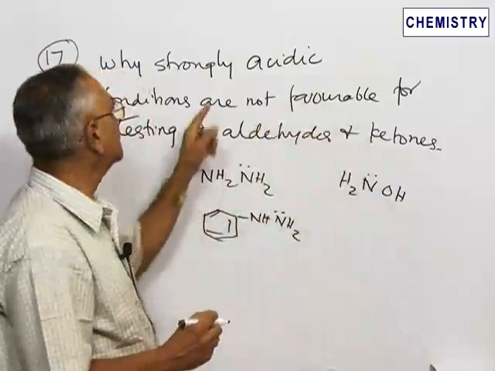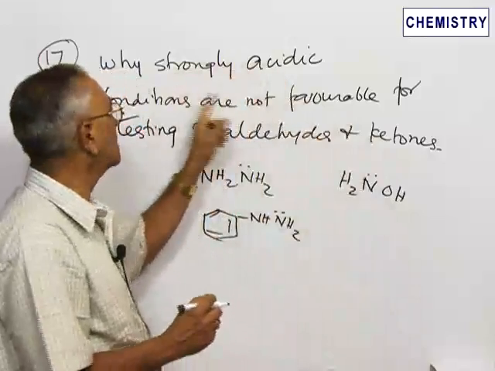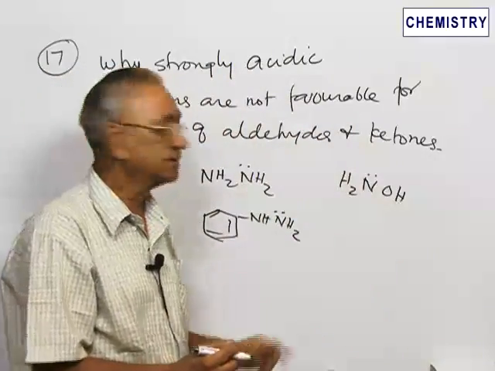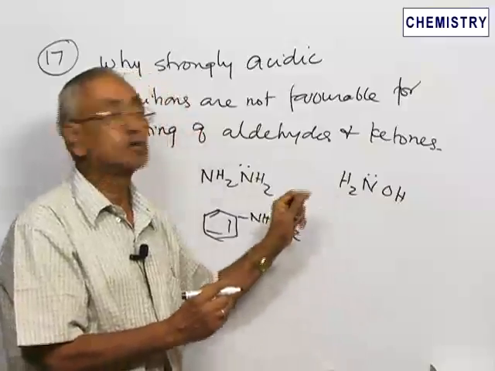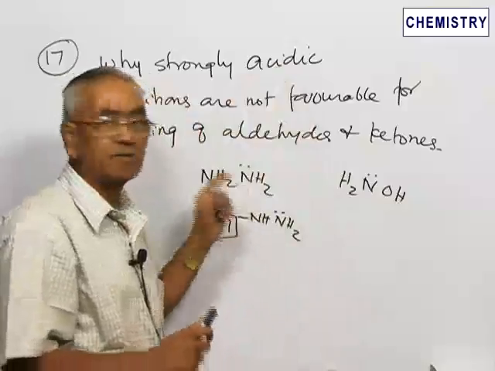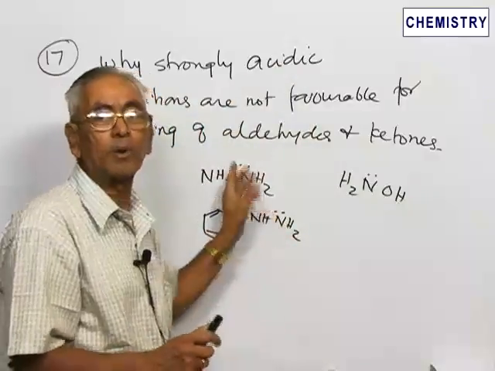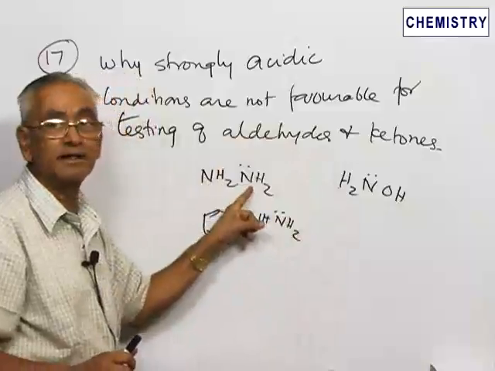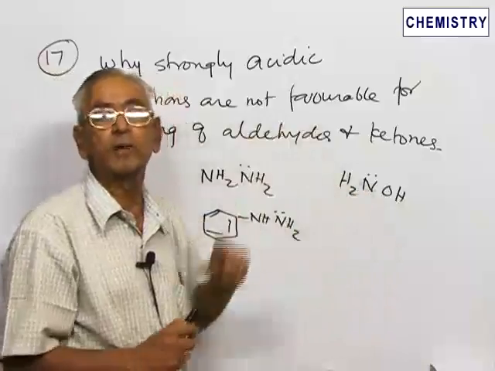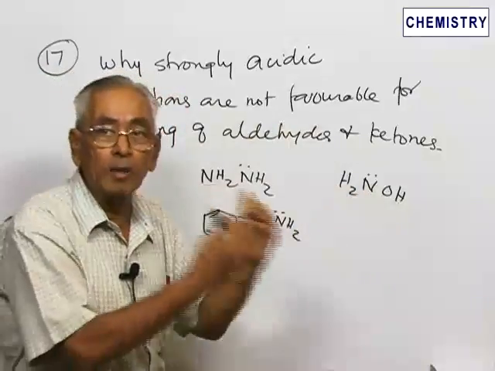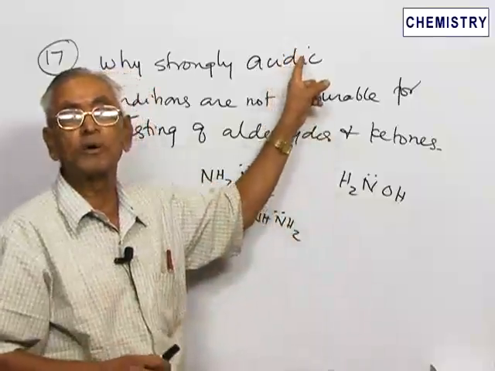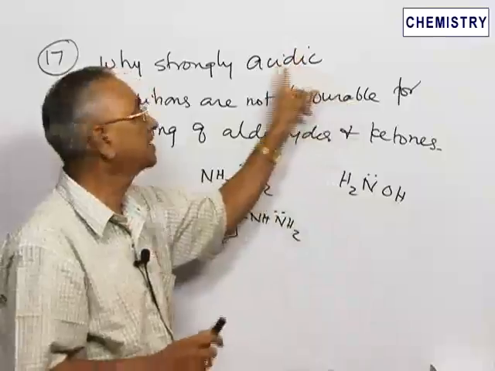The question asked is why strongly acidic conditions are not favorable for carrying out the reaction with aldehydes and ketones. They should be nucleophilic, but when we use a strongly acidic condition, these nucleophiles are all protonated. This is no longer hydrazine, this will become NH3 plus. Similarly, this is not NH2, this will also become NH3 plus. So the lone pair of electrons is not available under strongly acidic conditions.